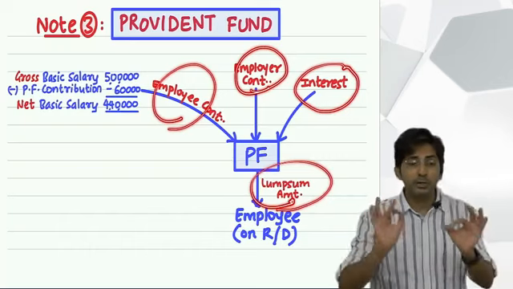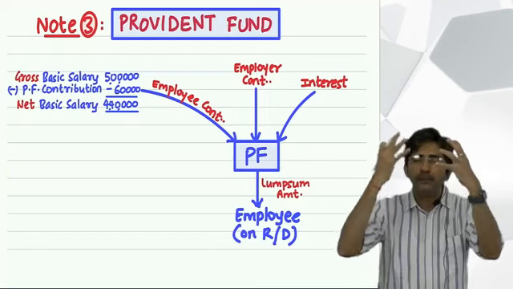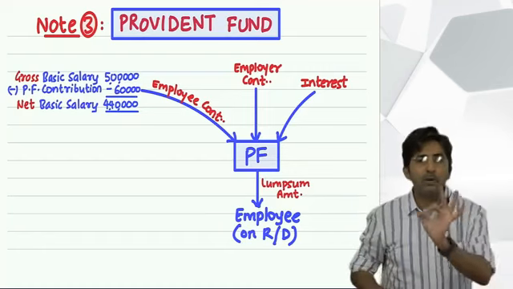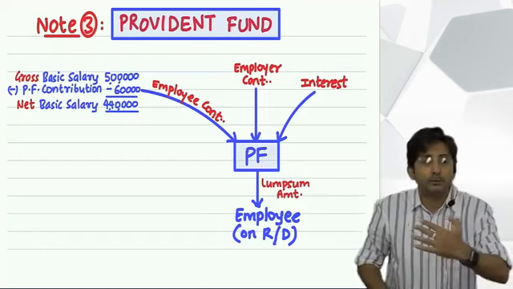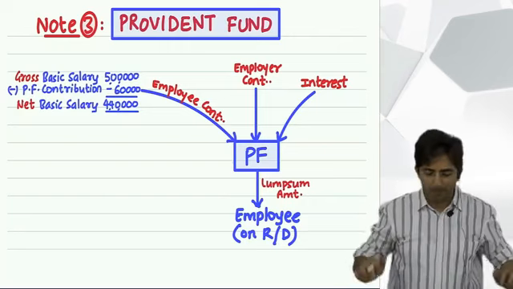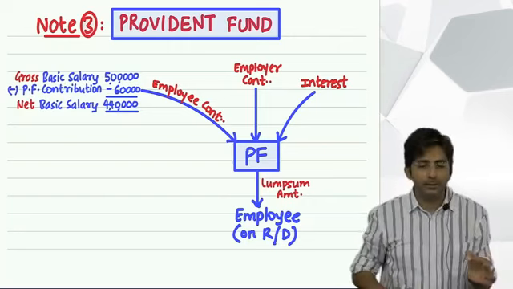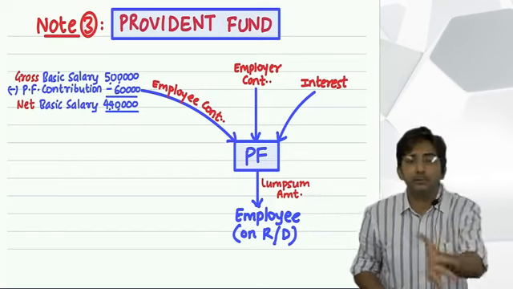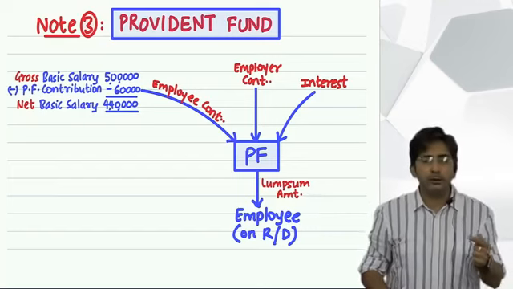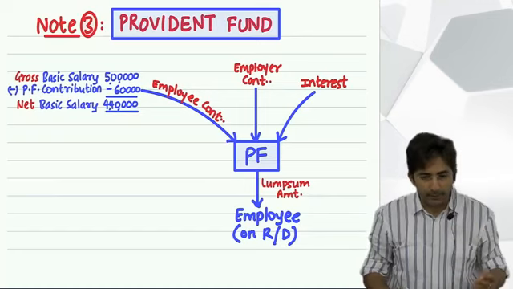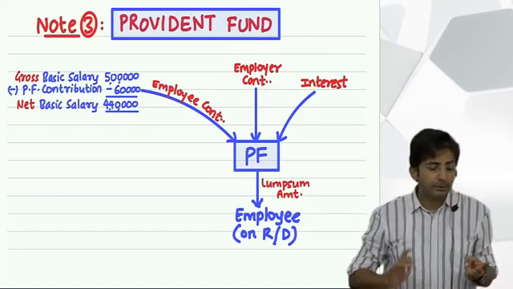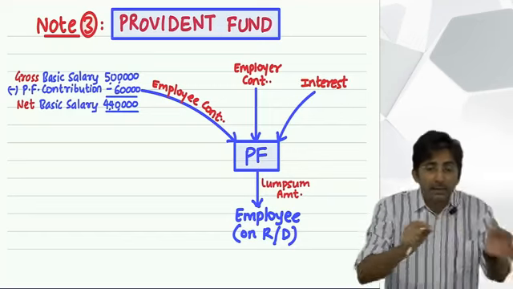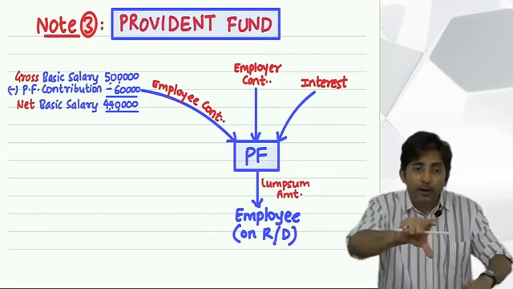So first a student should learn this drawing by heart. Literally fix this image in your mind. This is the way Provident Fund works in every company. Okay. Now one last thing for today. What are the types of Provident Fund? And then I will leave the lecture. There are 3 types of Provident Fund. Statutory Provident Fund, Recognized Provident Fund, Unrecognized Provident Fund. Repeat. Statutory Provident Fund, Recognized Provident Fund, Unrecognized Provident Fund. Now see, you should know the meaning of all 3. You know why? Because the taxable or exempt rule will differ from type to type.